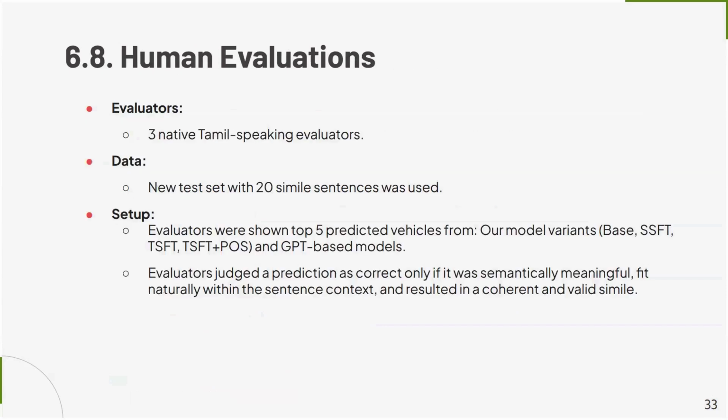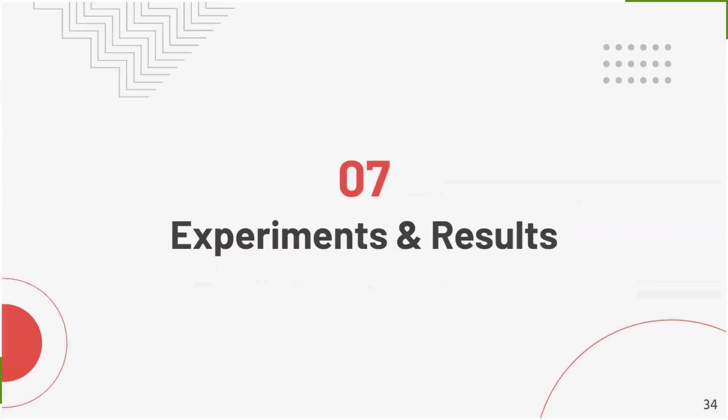For human evaluations, 3 native Tamil-speaking evaluators were used, and a new test set with 20 simile sentences was used. Evaluators were shown the top 5 predicted vehicles from our model variants: base, single-stage fine-tuning, two-stage fine-tuning, and two-stage fine-tuning plus POS, which is the best performing model, and the GPT-based models. Evaluators judged a prediction as correct only if it was semantically meaningful, fit naturally within the sentence context, and resulted in a coherent and valid simile.